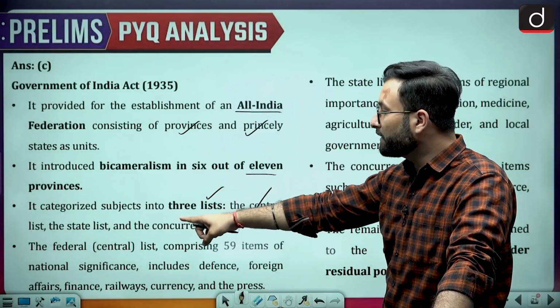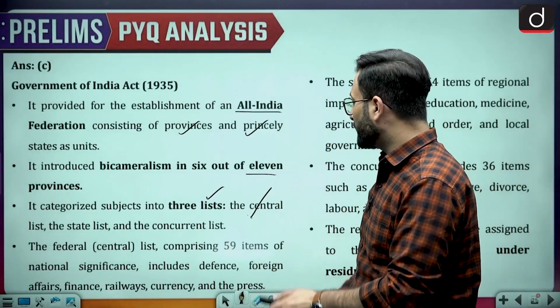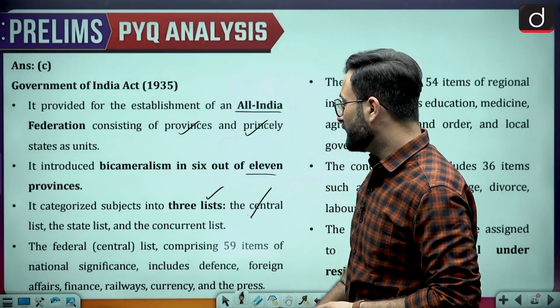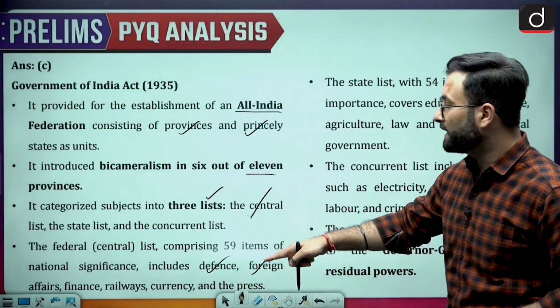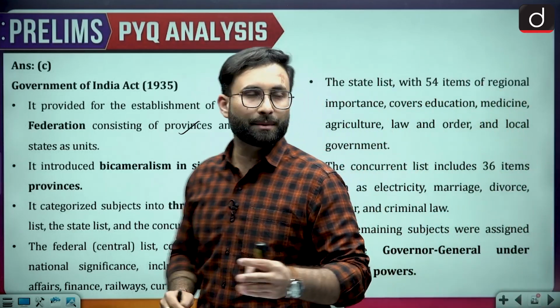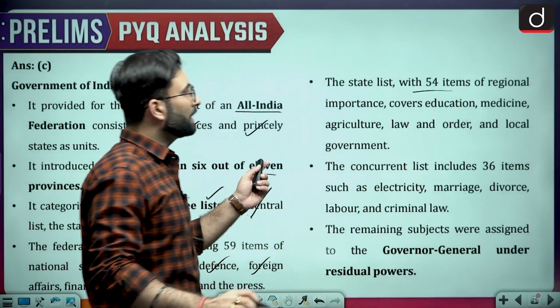Coming to the next one, the federal list, it is having 59 items at that point of time. So these were all topics of national significance, like defense, foreign affairs, finance, railways, currency and the press, which are still under the union list. Coming to the next one, that is the state list, that is having 54 items at that point of time.